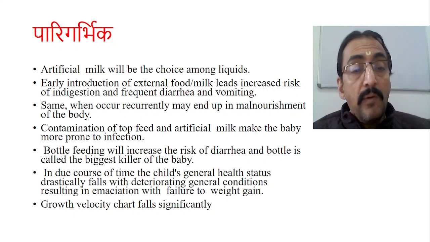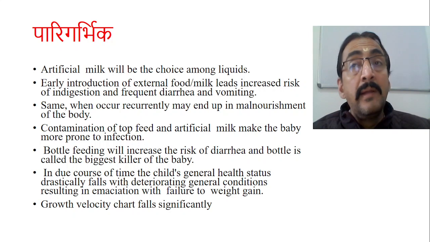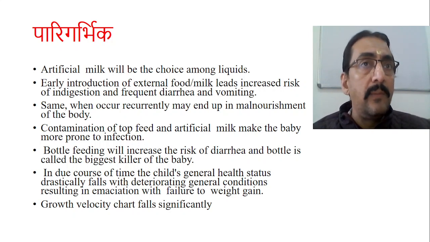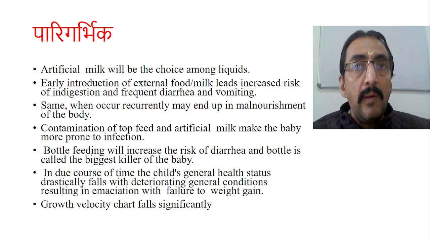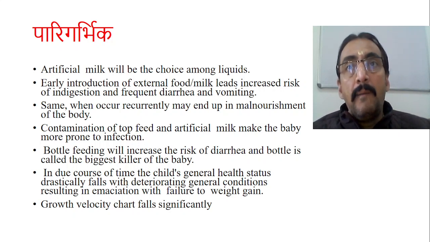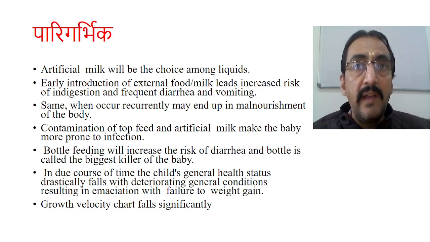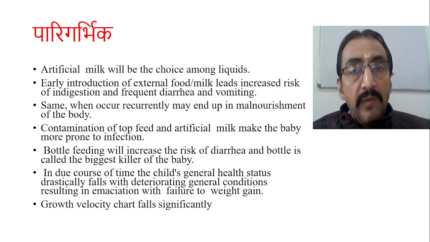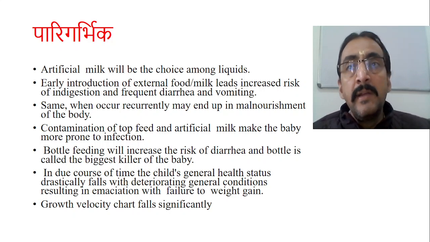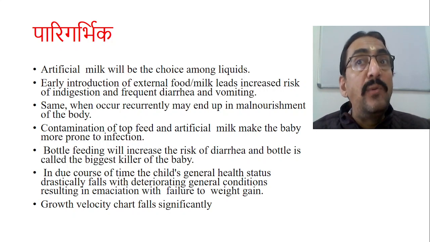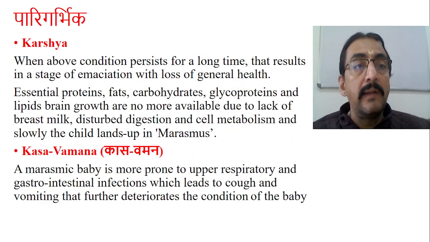The general condition of the baby completely falls down, and there is emaciation and failure to gain weight. The child is not able to gain weight. In other words, the growth velocity chart falls very significantly. At least 6 to 8 kgs of weight has to be gained in the first year of life, and about 25 centimeters in length. These are the basic parameters, and the child is not able to achieve this milestone. So growth stunting will be there, and the growth chart will flatten.